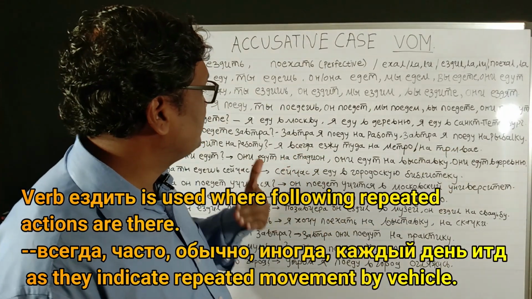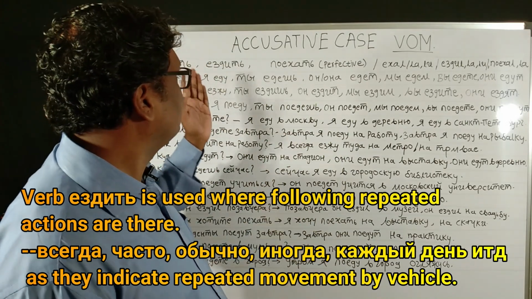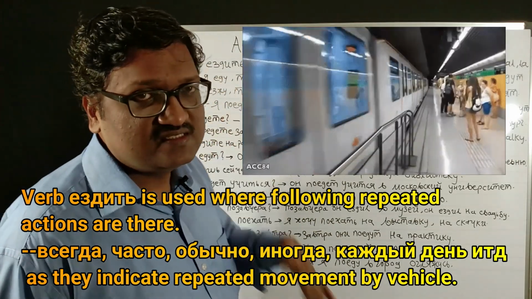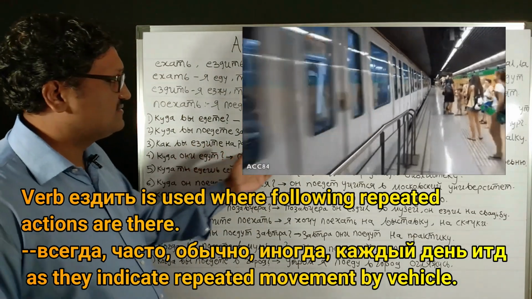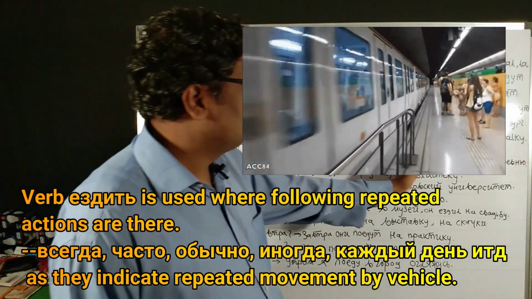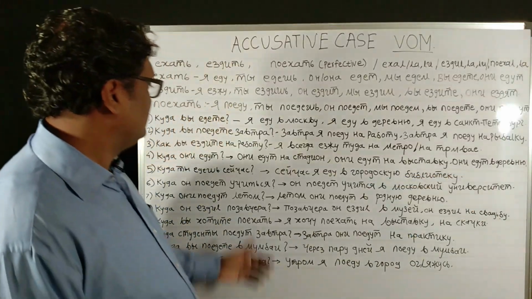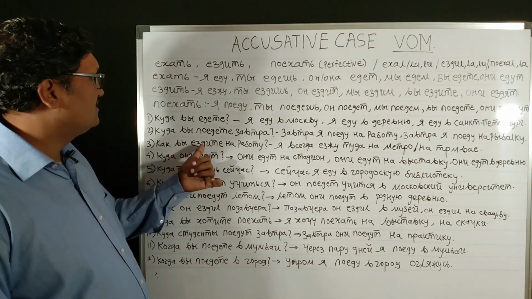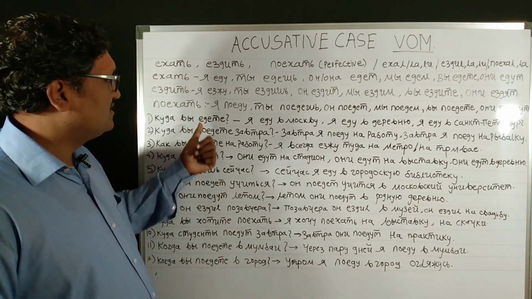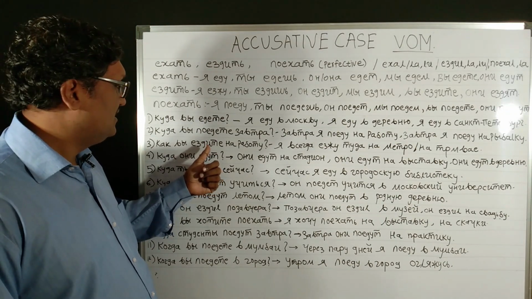So these type of words are there where you cannot use yekat; there you have to use jezdit. So: kak vi jezdite na robotu? Ya sigda jezdu tuda na metro ili na tramway. This way you have to answer the question with jezdit. We have seen the example of yekat, payekat, and now the example of jezdit.